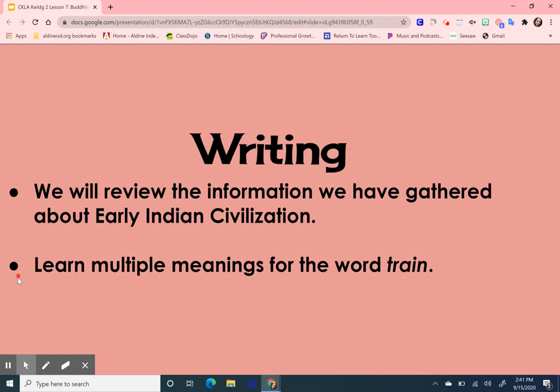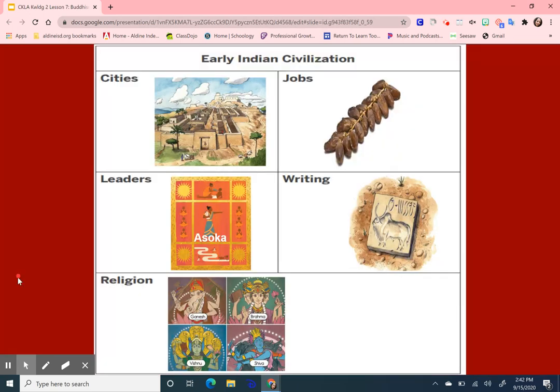For the next session in today's lesson, we are going to look into two parts of writing. We will review the information you have gathered about early Indian civilization, and you will learn a multiple meaning of the word train. In previous lessons, boys and girls, you have learned that a civilization is composed of cities, jobs, leaders, writing, and religion. You have gathered all this information about early Indian civilization.